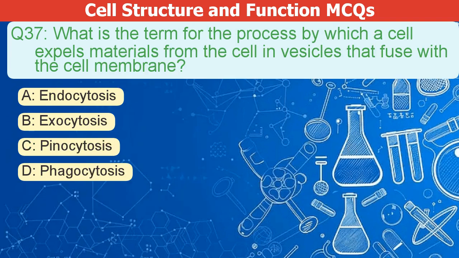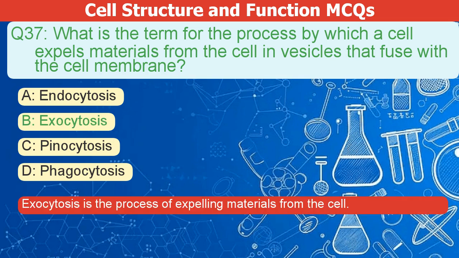What is the term for the process by which a cell expels materials from the cell in vesicles that fuse with the cell membrane? A. Endocytosis. B. Exocytosis. C. Pinocytosis. D. Phagocytosis. The correct answer is B. Exocytosis is the process of expelling materials from the cell.